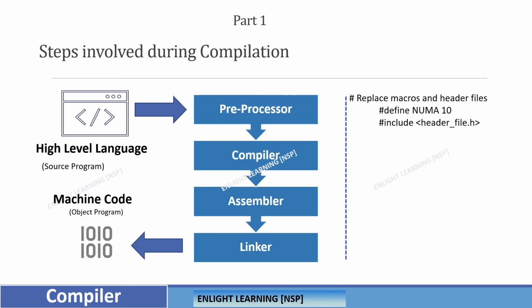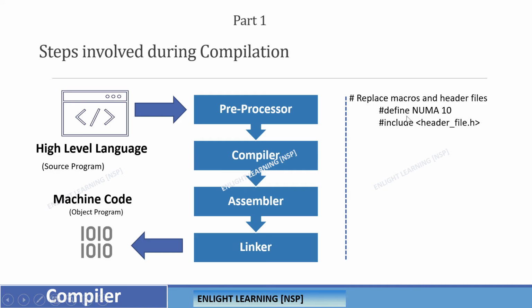For example, you have written a code, and in that particular C file there might be a macro like define num_a 10, or there might be one header file being included. Of course there are many other pre-processing things, but I'm trying to take examples like defining a number and including a header file.